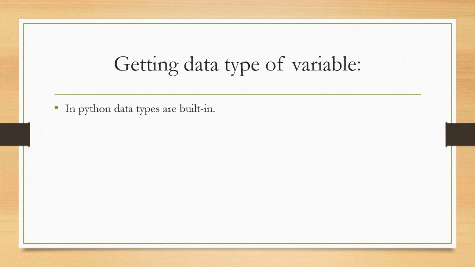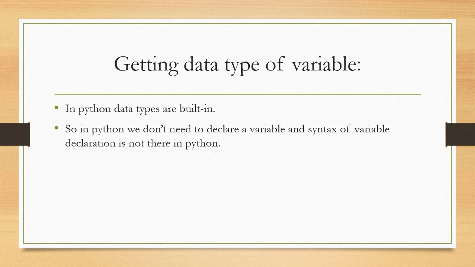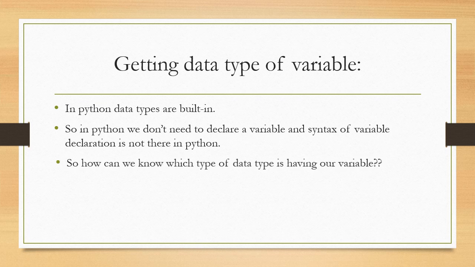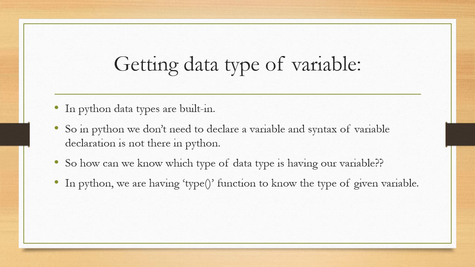Now let's learn about getting the data type of a variable. In Python, data types are built in. So in Python, we don't need to declare a variable, and the syntax of variable declaration is not there in Python. So how can we know which data type our variable has? In Python, we have the type function to know the type of a given variable.